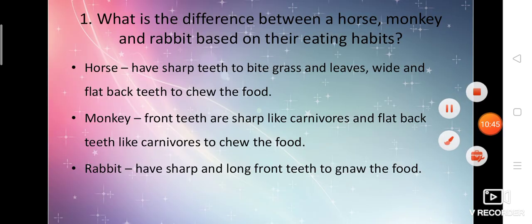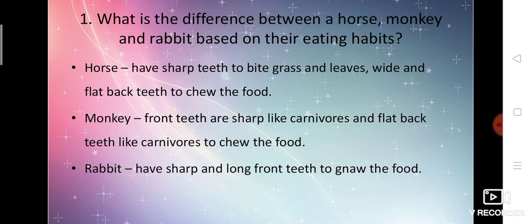The next heading is question and answer. First question: what is the difference between a horse, a monkey, and a rabbit based on their eating habits? Here the animals were given, so we are going to write the difference between their eating habits.